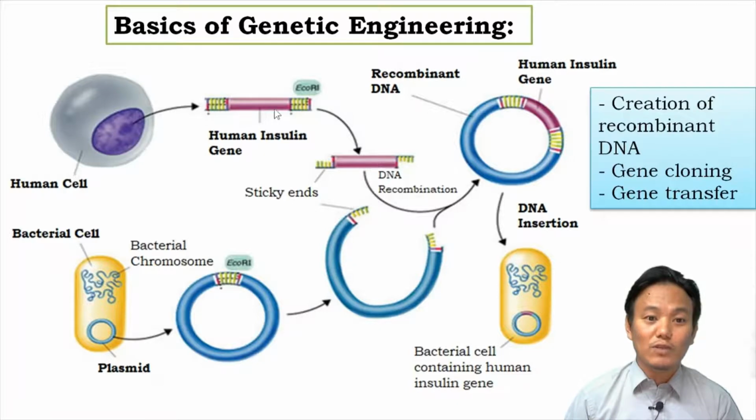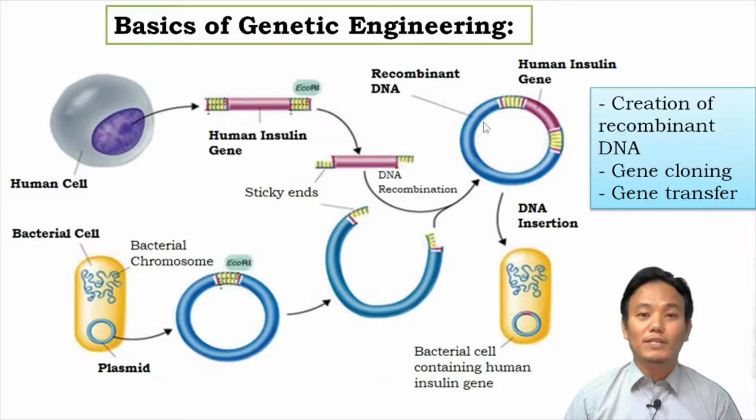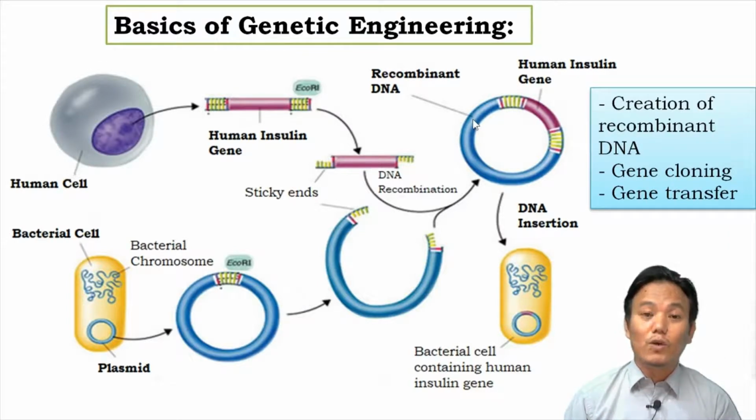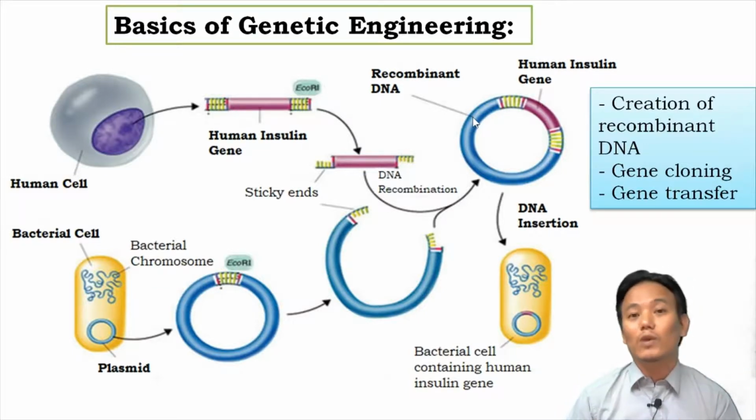So we take out the human insulin gene from the human cell, and from the bacterial cell, we take out the plasmid DNA or the vector. And then we combine these two DNA to create a recombinant DNA. Now remember, for the creation of recombinant DNA, we require a very important biological tool called restriction enzymes or restriction endonucleases.